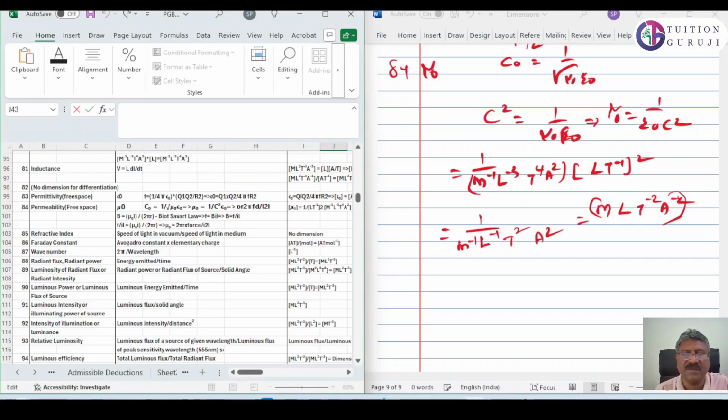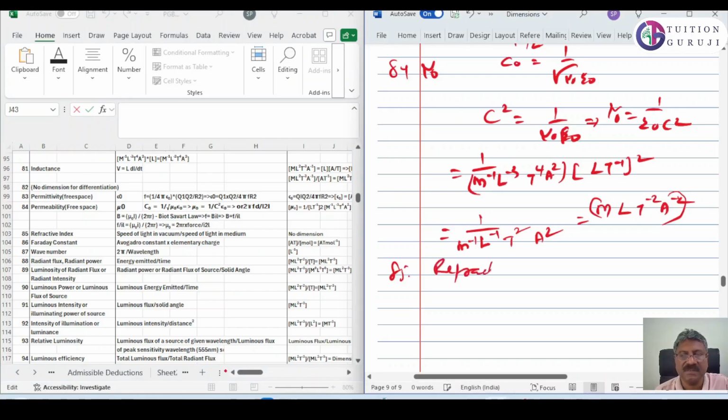Next is refractive index, 85. Refractive index is a ratio. What is refractive index? Speed of light in vacuum divided by speed of light in medium. Since it's a ratio, there is no dimension.